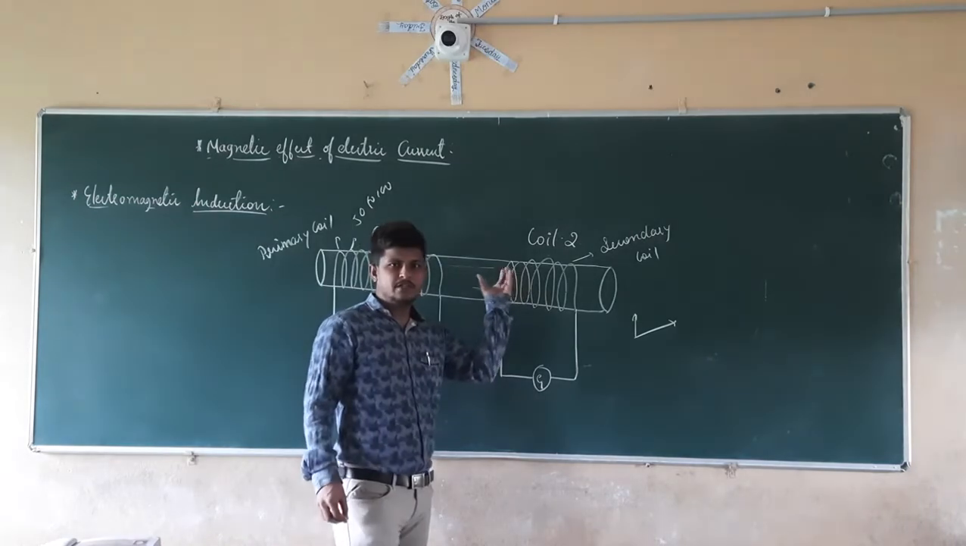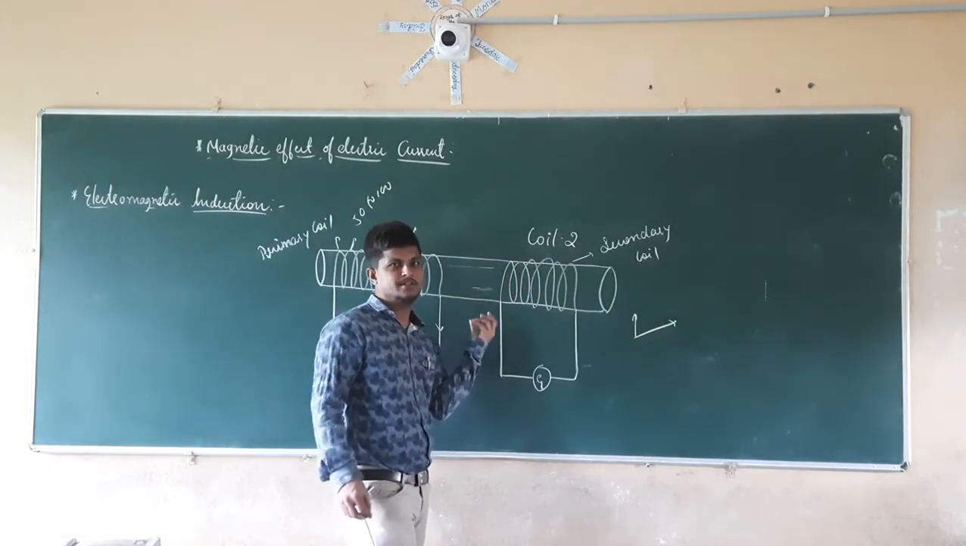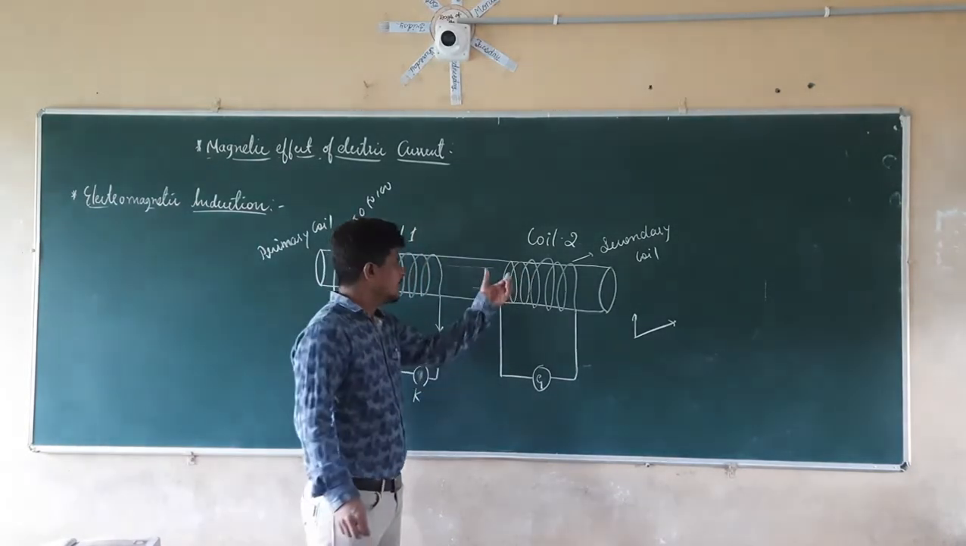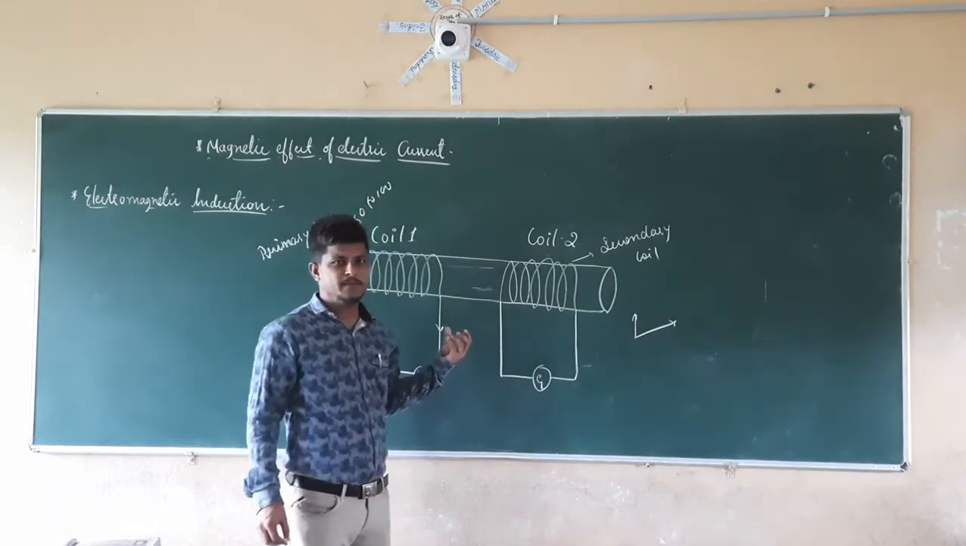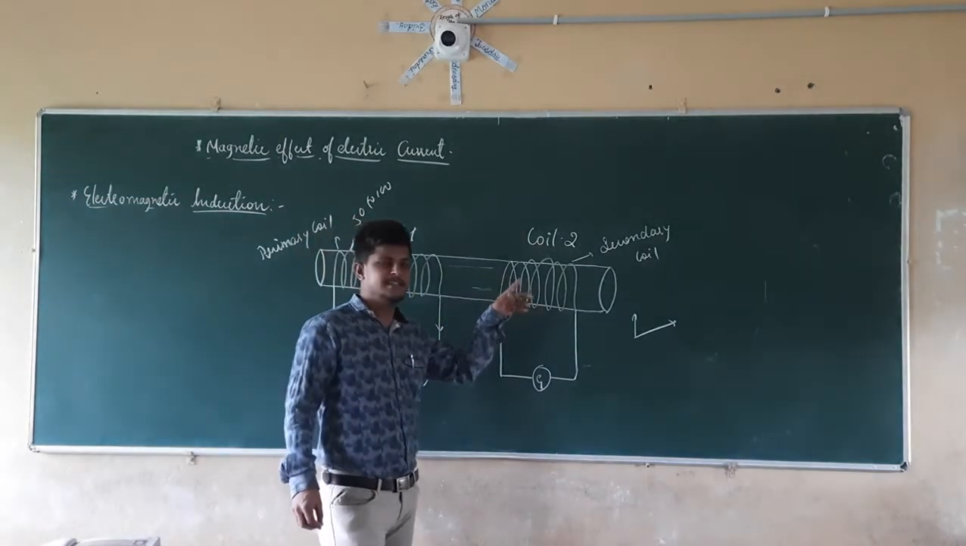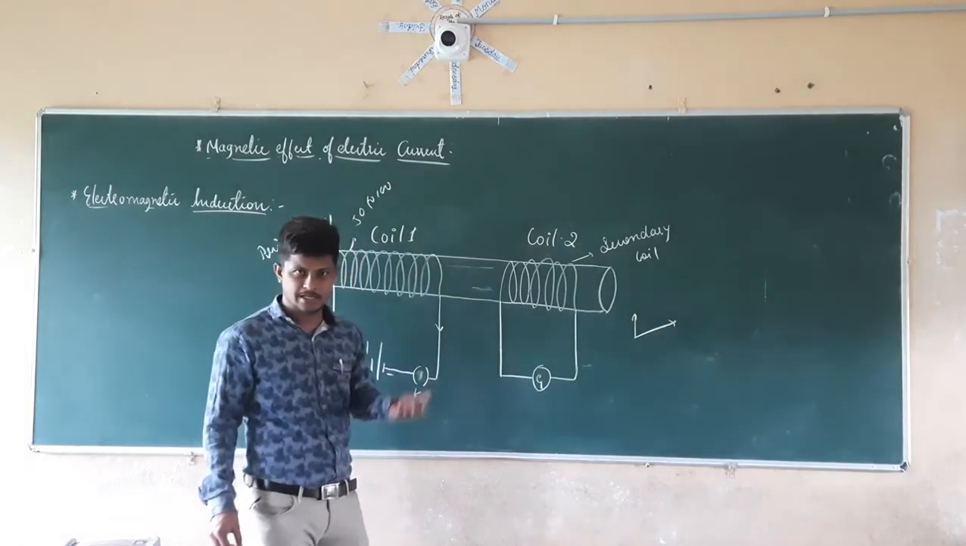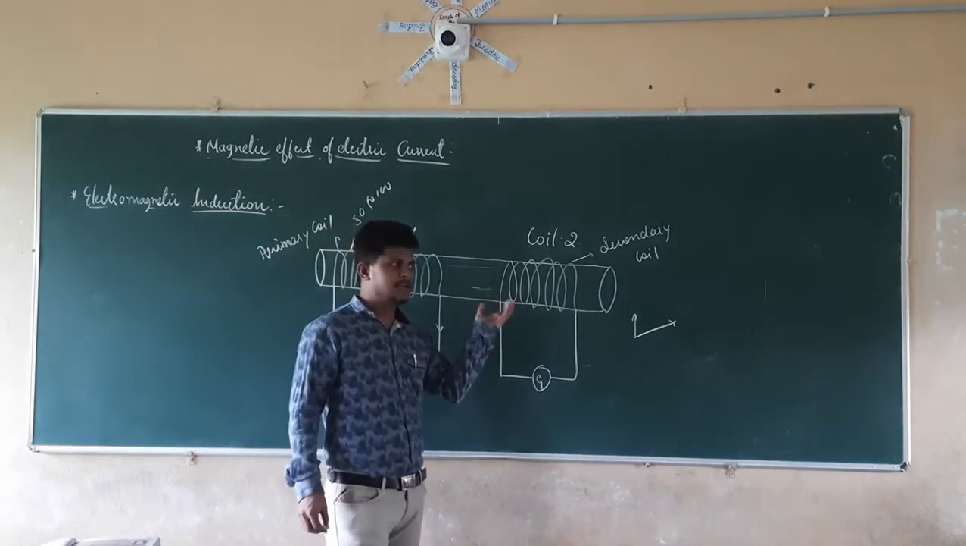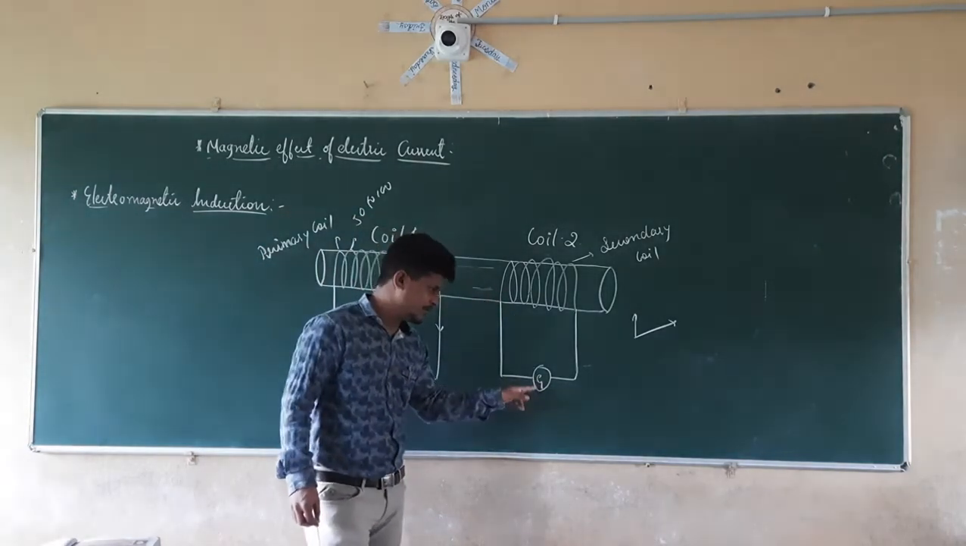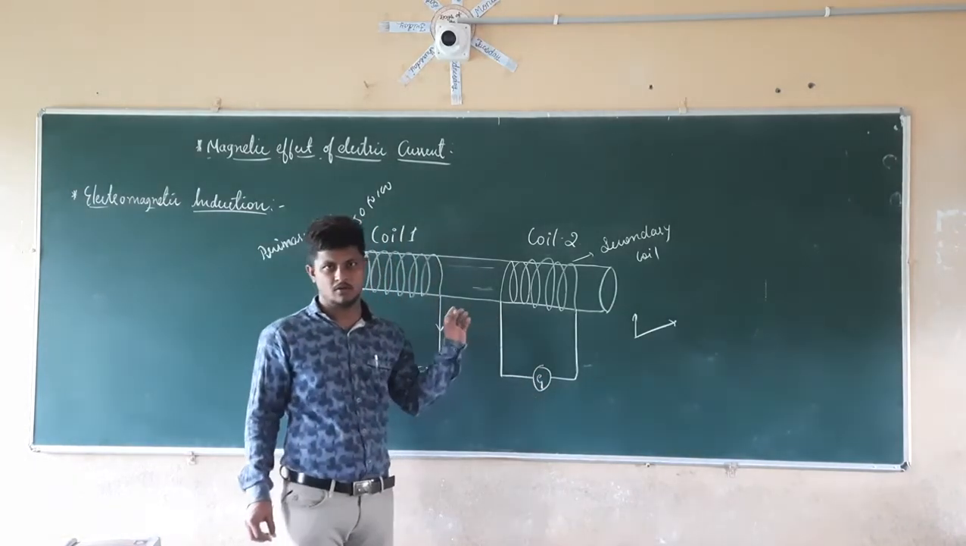Whatever magnetic field is present here is going to get reduced, it is going to stop. When it is going to stop here, what is going to happen? Again there is a change in the magnetic field, or a change in the magnetic flux. Because of that change, again a current is going to get induced in this galvanometer.